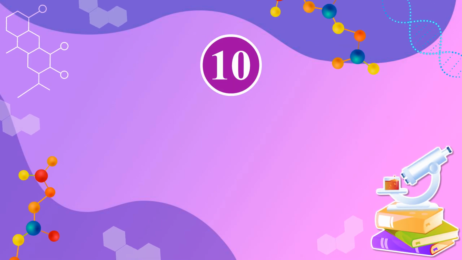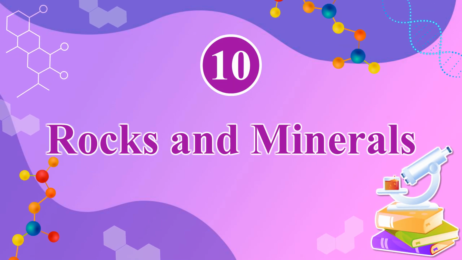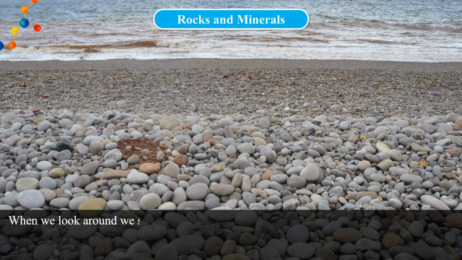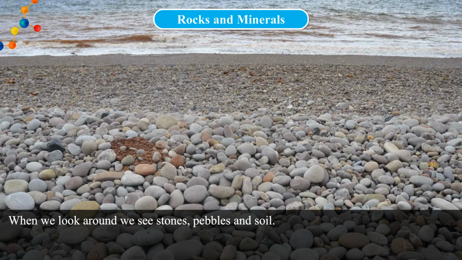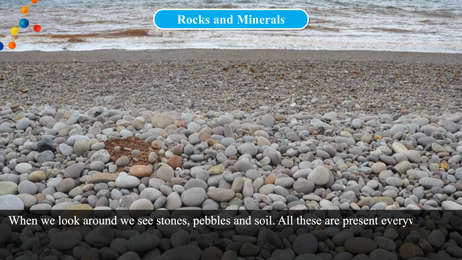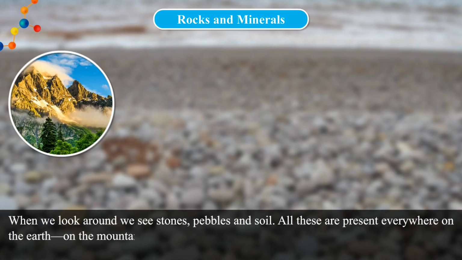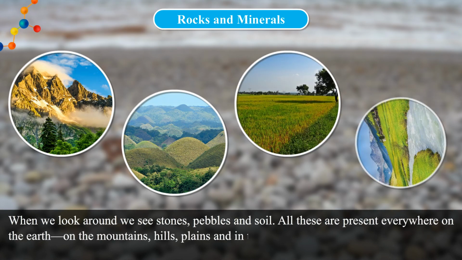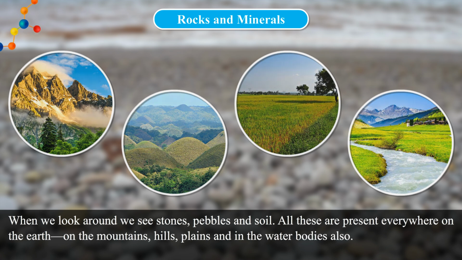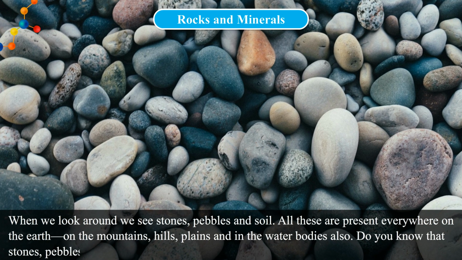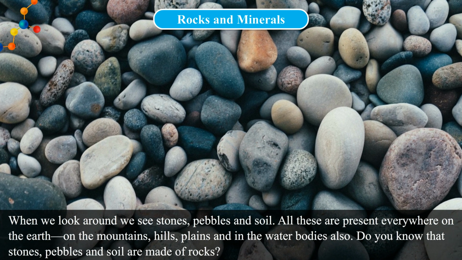Chapter 10. Rocks and Minerals. When we look around, we see stones, pebbles, and soil. All these are present everywhere on the earth, on the mountains, hills, plains, and in the water bodies also. Do you know that stones, pebbles, and soil are made of rocks?